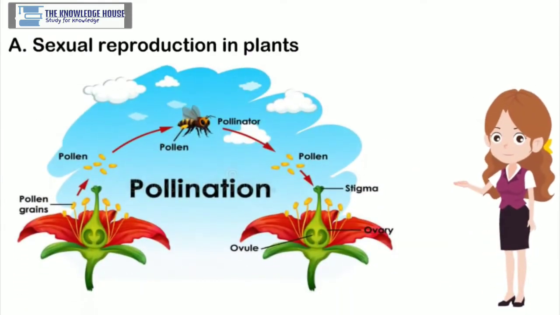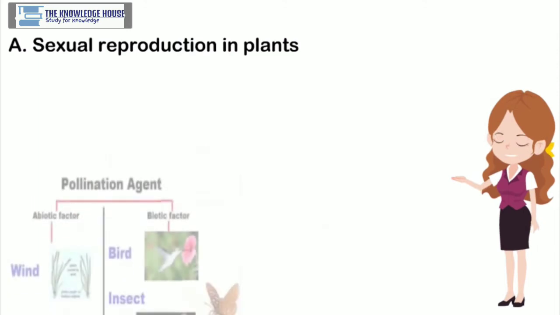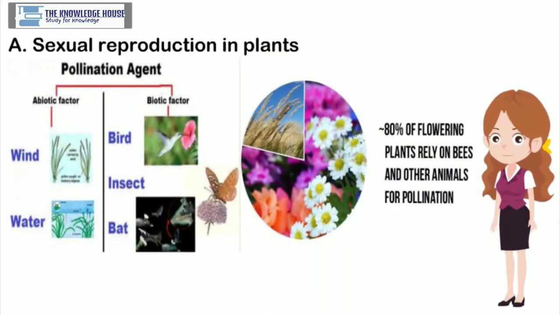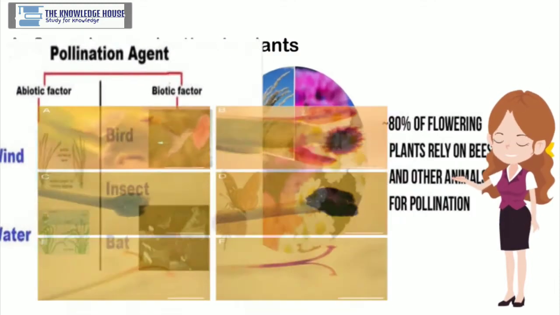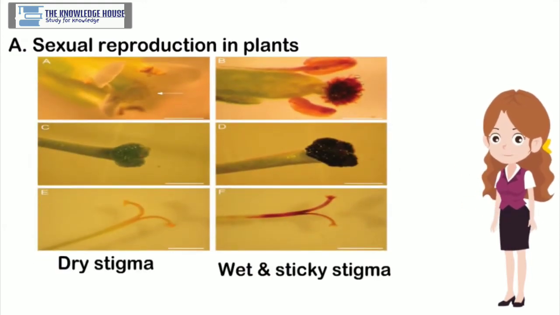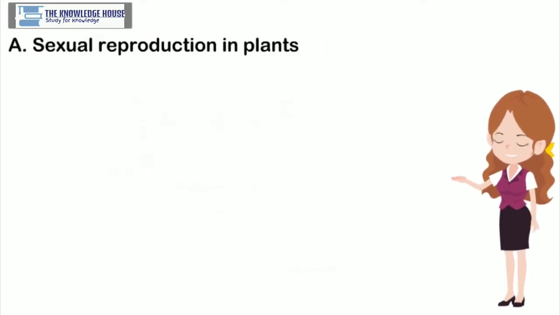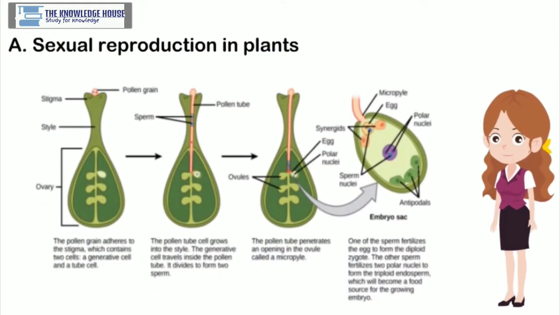Pollen grains from the anther are transferred to the stigma. This is called pollination. Pollination occurs with the help of abiotic agents like wind and water, and biotic agents like insects and other animals. Stigma becomes sticky during pollination. Pollens germinate when they fall upon such a sticky stigma, that is, a long pollen tube and 2 male gametes are formed. The pollen tube carries the male gametes.